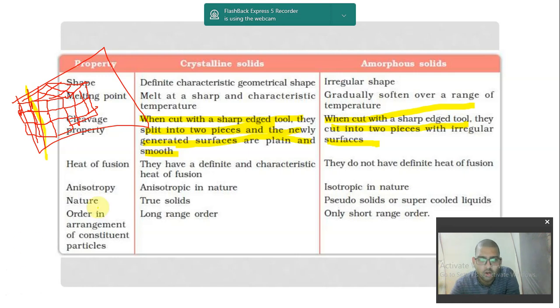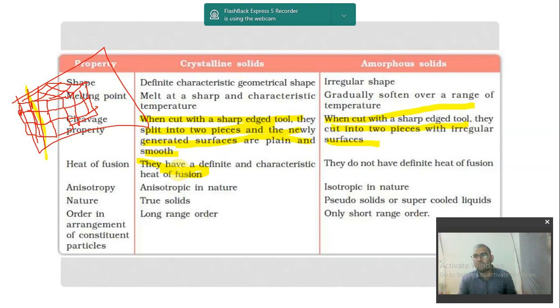Heat of fusion. What is heat of fusion? Amount of heat given to melt 1 kg of a particular substance. So they have a definite and characteristic heat of fusion. It means what? Since I already said that they have a sharp melting point, if you have a sharp melting point, that means you have a particular heat of fusion. That is, I will give 1 kilojoule of heat. SI unit of heat is joule. So if I give 1 kilojoule of heat, then it will completely fuse. So it will convert from solid to liquid.